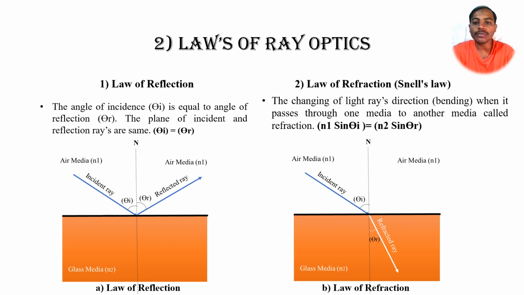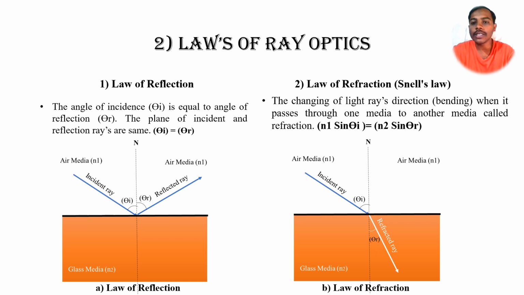Now we'll see some laws of ray optics. The first law is the law of reflection, where the angle of incidence is equal to the angle of reflection. Whenever light reflects after interacting with the boundary, and it reflects in the same plane, the angle of incidence is equal to the angle of reflection. So this is the first law.